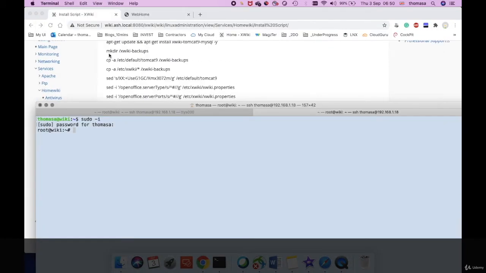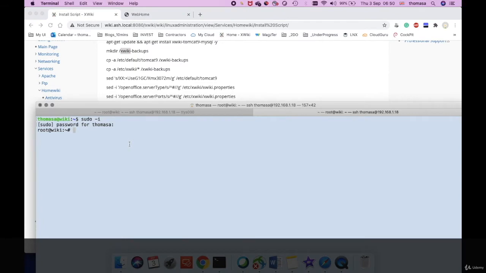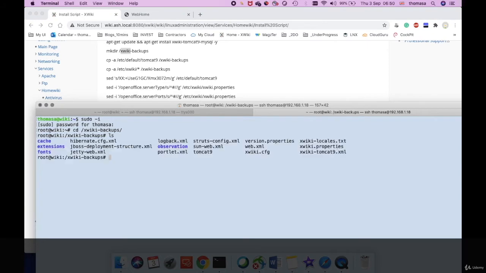When I ran this command, what I did in the script was to actually create a directory called Wiki Backups, and then I copied all the contents from all these directories onto this one before I made all these changes on my config file. So let's now verify the old configuration and compare with the change that was done. Let's go into the Xwiki directory. This is the backup directory which we created with this command, and then I copied all these files into this. This is before the change.